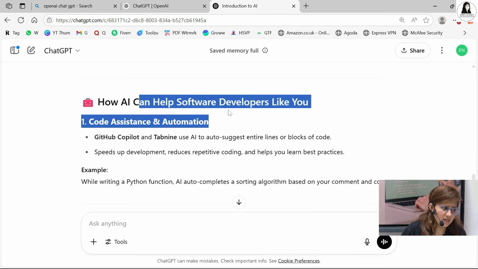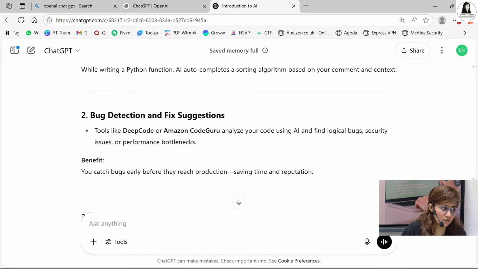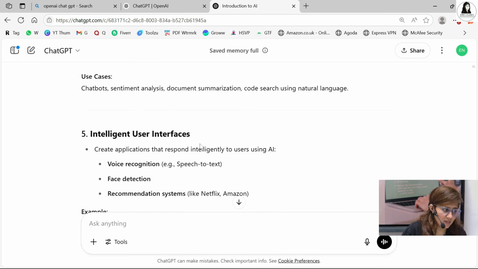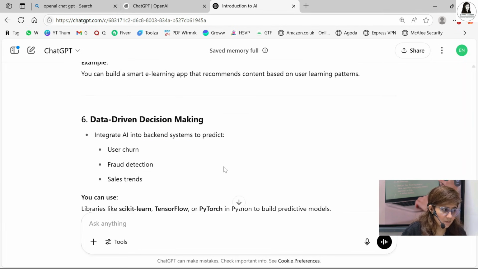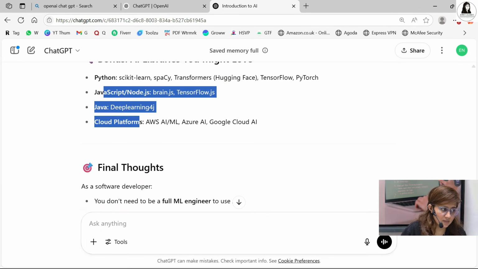Now, how AI can help software developers like you: code assistance, automation, bug detection, fix suggestions. The tools are also there. You can use testing automation, NLP APIs, intelligent user interfaces. So this is how AI will be useful for you. AI libraries you might love. It will give you the libraries as well.